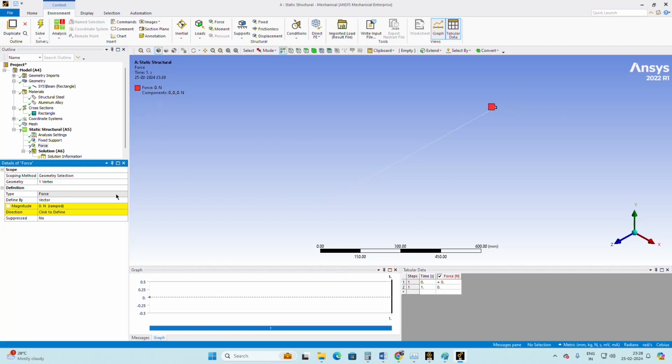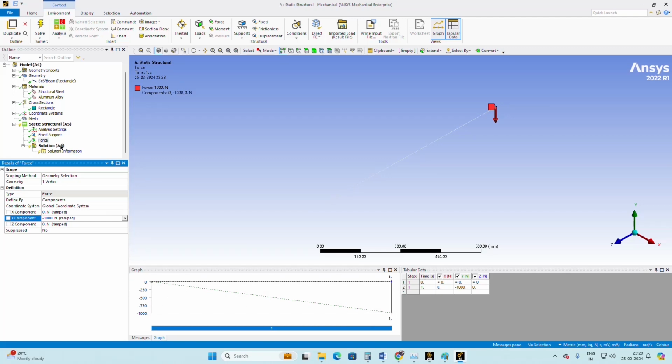I'm going to apply the load by component also. If I click on it, instead of vector you can choose by component, because I'm going to apply a load in the y direction, that is negative. So here I'm going to give minus 1000, because 1 kilonewton I'm going to apply here. You can see that the load is applied gradually by default. Okay, so this is what my analysis setup is.